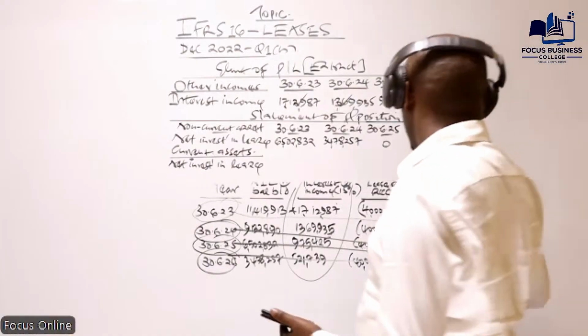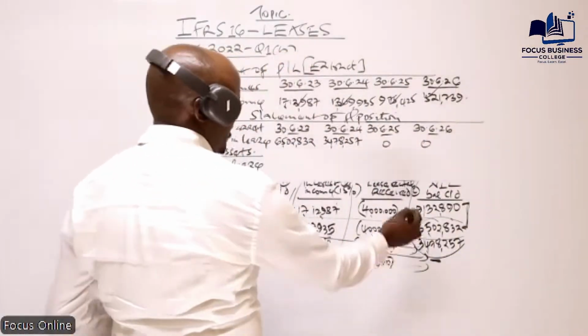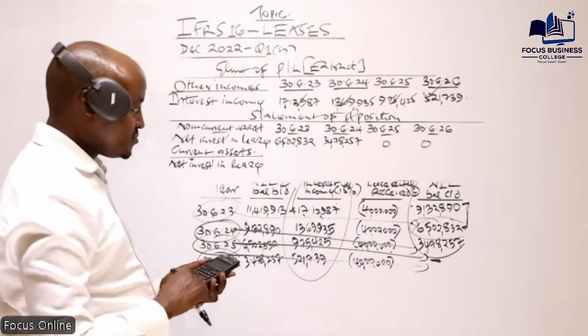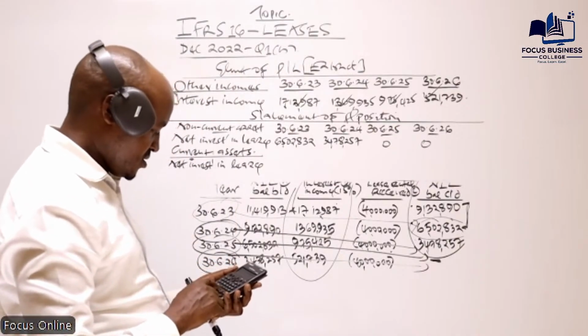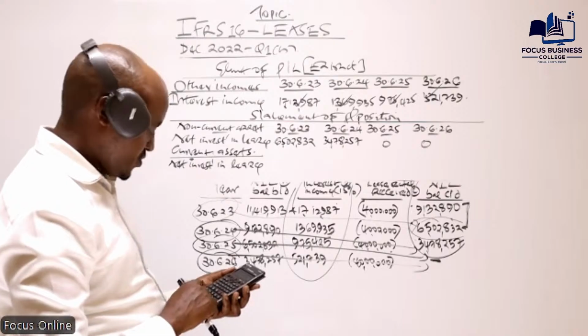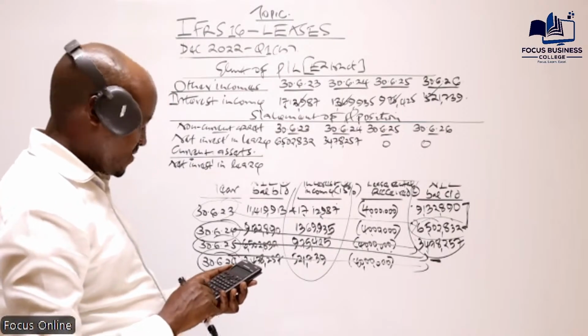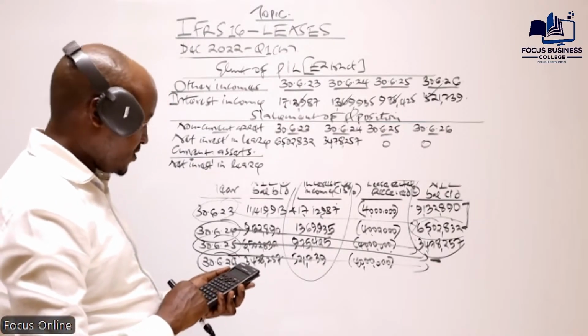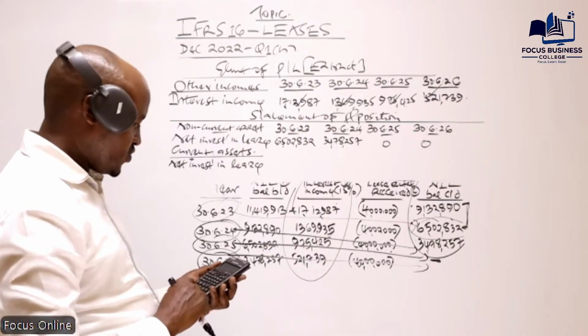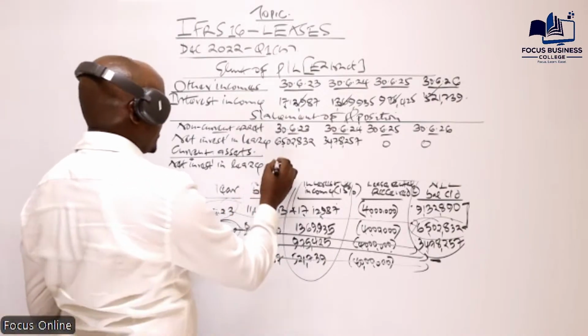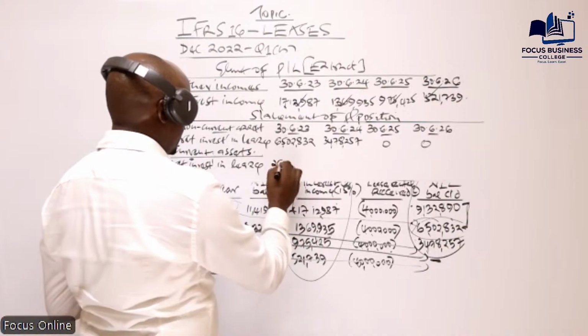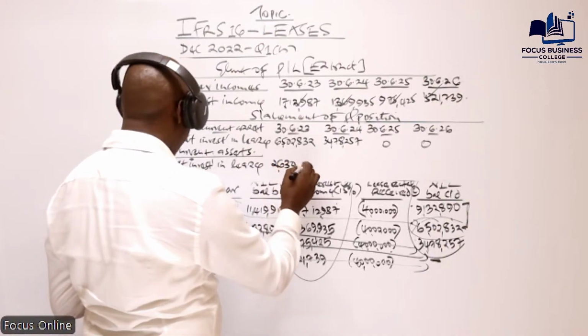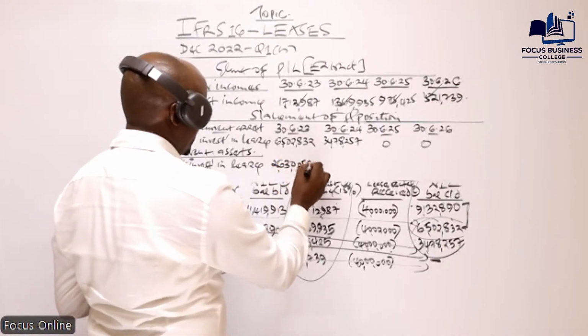So what is the difference between those two values? This and this. So we have 91,32,890 minus 65,02,832. That will give us 2630,058.